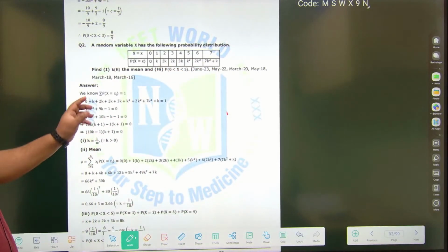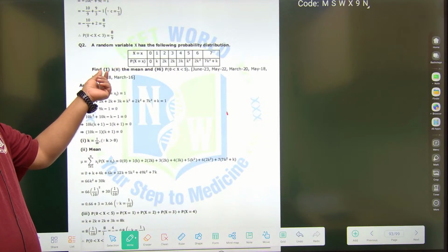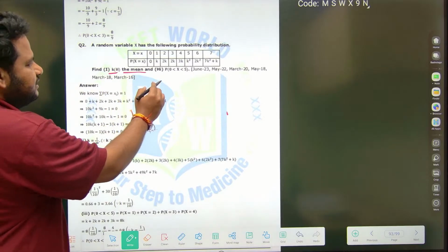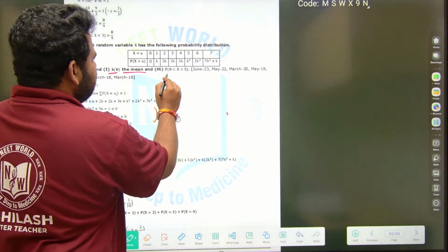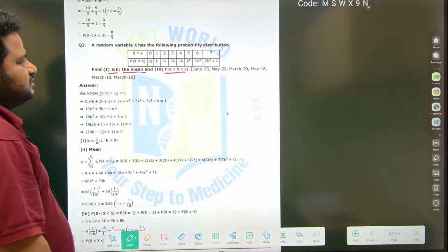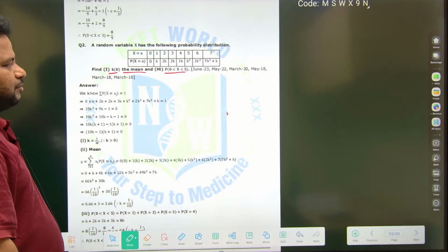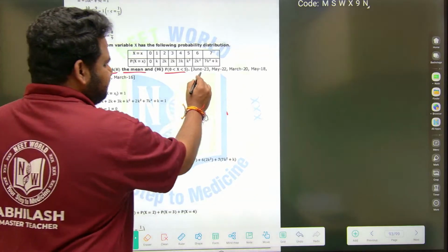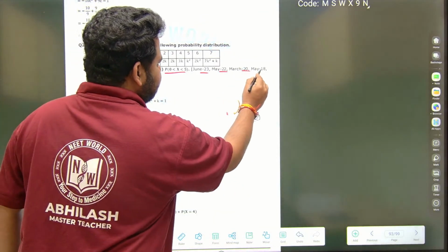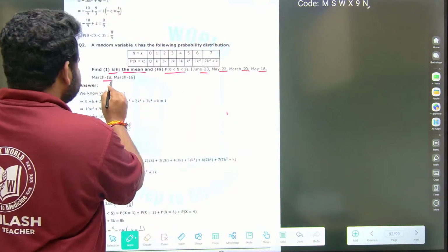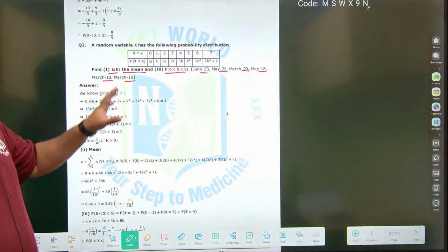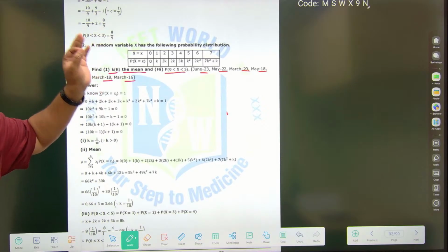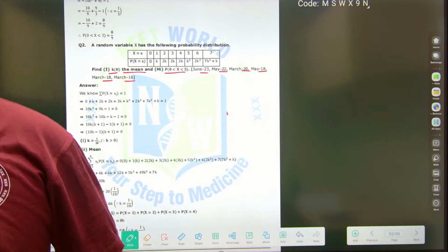First, they are asking to find k. Then they are asking us to find the mean, and the probability of x less than 5 but greater than 0, that is probability of 0 less than x less than 5. They have asked this question in 2023, 2022, 2018 and March 2016. So they have asked this question many times, so this question becomes important.